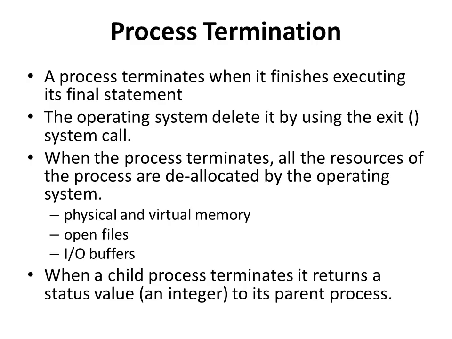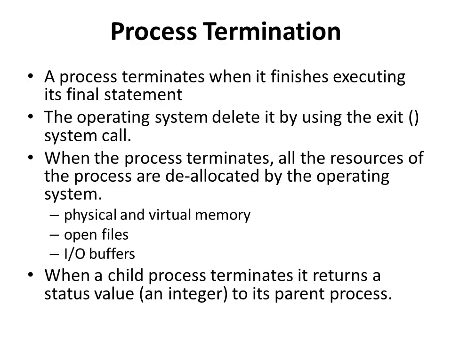The operating system deletes the terminated process by using the exit system call. Now, during the execution of that process, it may have requested many resources. So, when the process terminates, the operating system deallocates all the resources that were assigned to that process. For example, physical and virtual memory, files, IO buffers, etc.